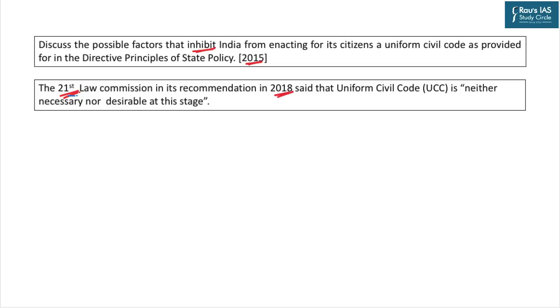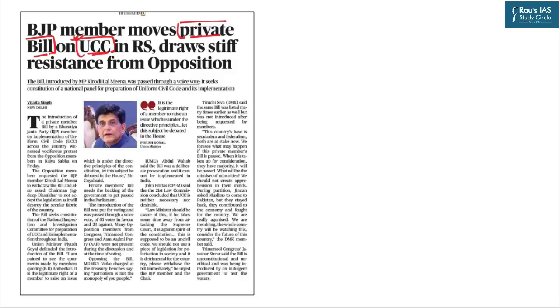There has been various opinion for and against Uniform Civil Code, and this has been covered multiple times in the DNS previously. Now a bill has been introduced in the Rajya Sabha. If the bill gets passed in the Rajya Sabha, it will go to Lok Sabha, and then it will be the appropriate time for the discussion yet again on Uniform Civil Code. So keeping UCC for another day, today we shall discuss Private Member Bill.